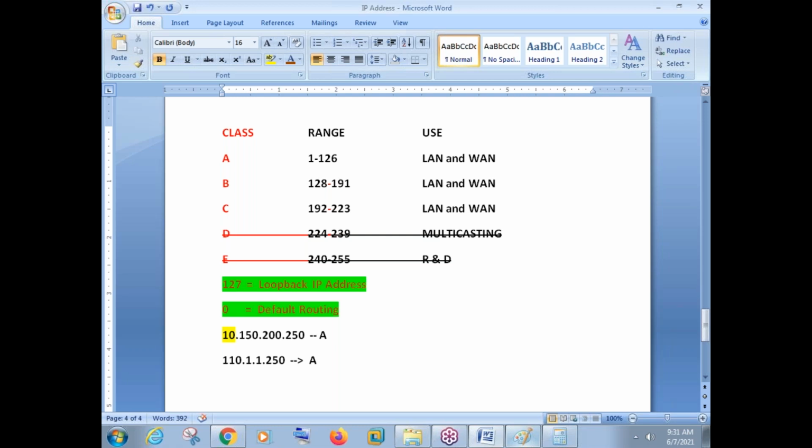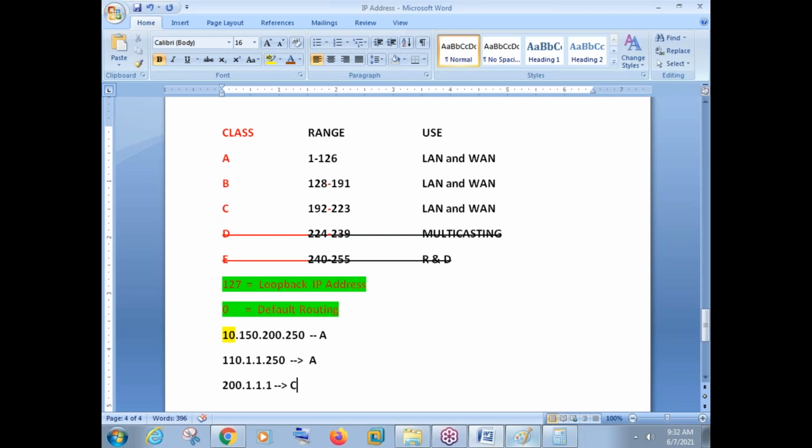If I say a number like 200.1.1.1, see, in the first octet I am using the number 200. But in the second, third and fourth octets I am using 1. 1 comes under class A. But do we need to look at the second, third and fourth octets here? No. What we need to do is simply see the number in the first octet, and the number is 200. The number 200 comes under class C. So this is your class C network.